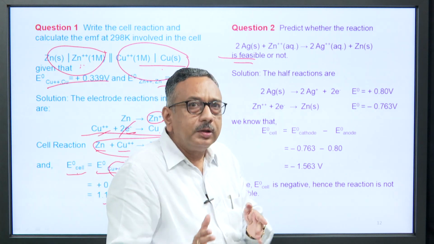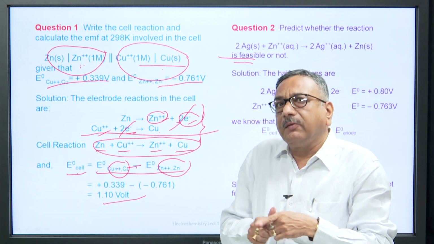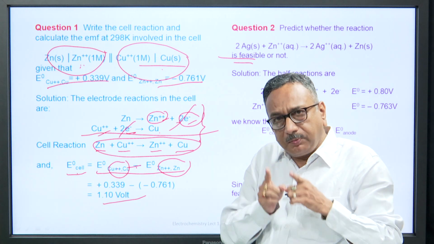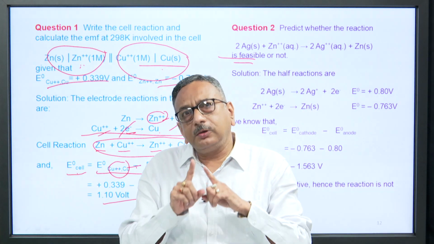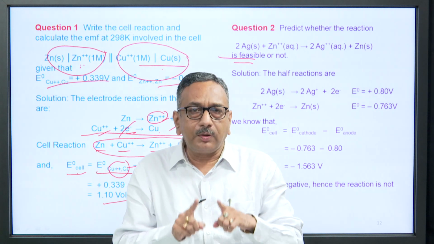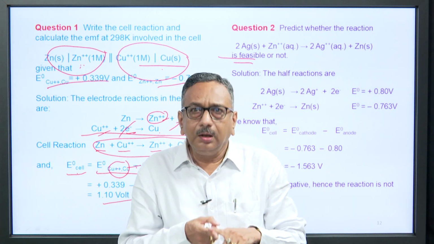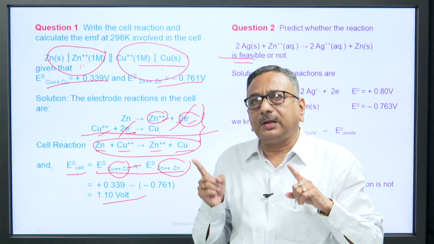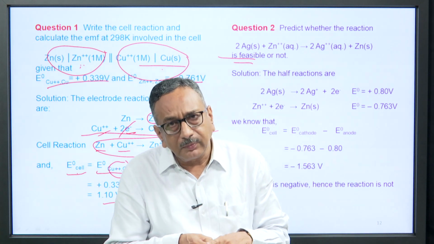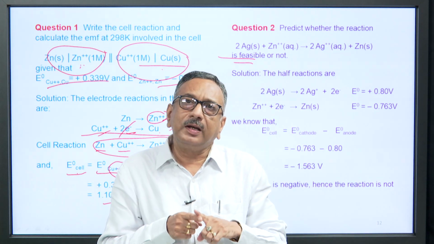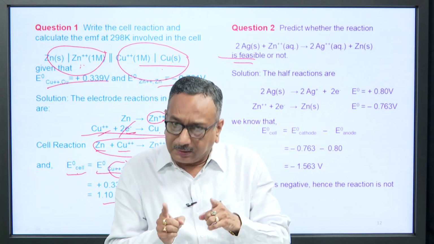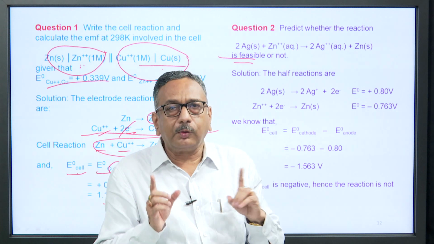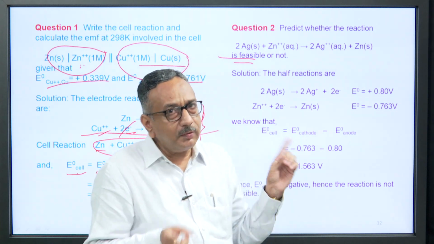Feasible means you have to tell whether this reaction is possible or not possible. There are 2 ways you can answer. Number 1, by calculating its standard electrode potential, and second, on the basis of the electrochemical series. You have studied the electrochemical series and the Nernst equation.